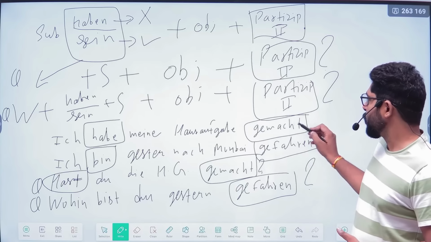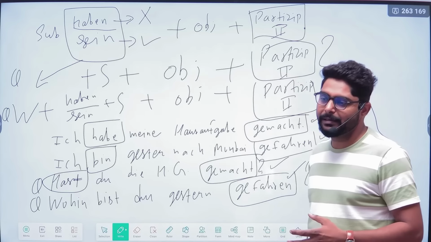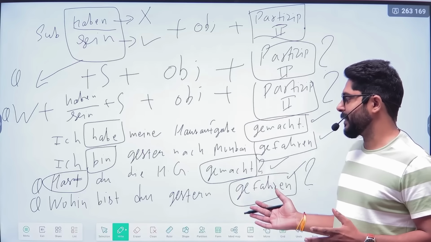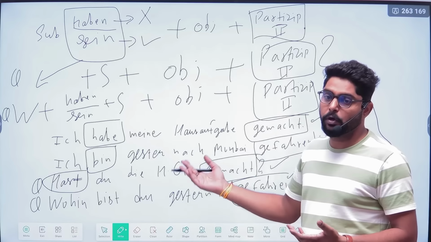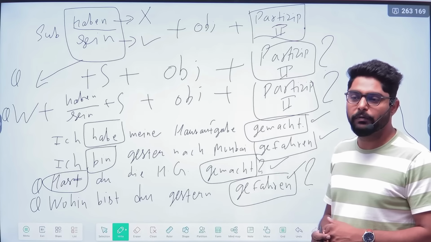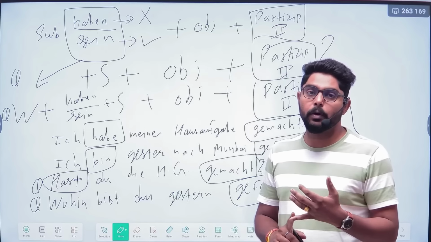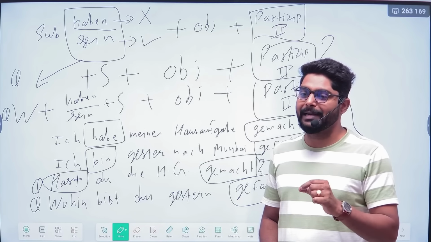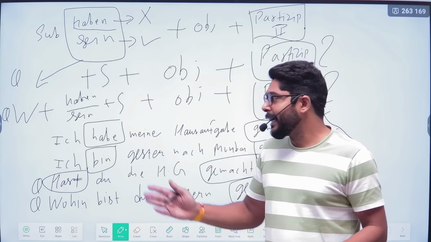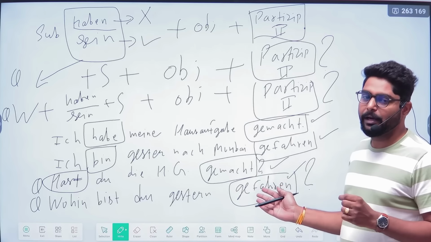Okay, so in this way you can see the participle, participle, participle. It doesn't matter whether these sentences are a yes or no question, a W question, or a normal sentence; the participle is always coming at the end of the sentence. Always remember, in a modal verb sentence also, the main verb will be at the end of the sentence. It doesn't matter if it is a yes and no question, W question, or normal sentence. And in the participle sentence also, the conjugated participle form will be at the end of the sentence.